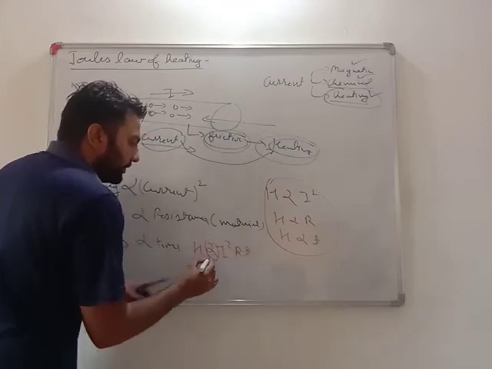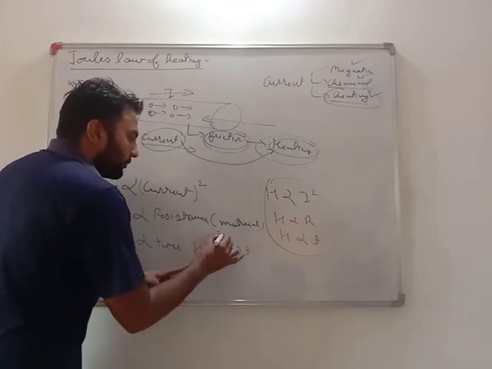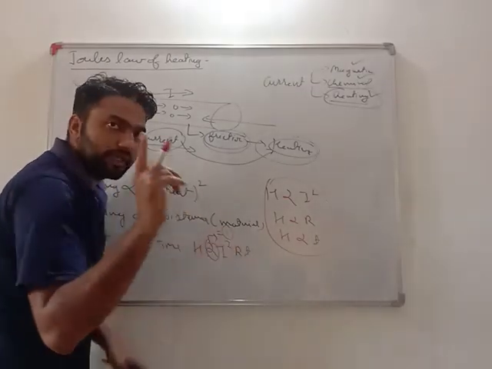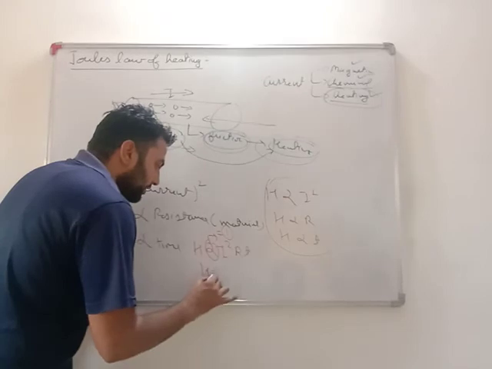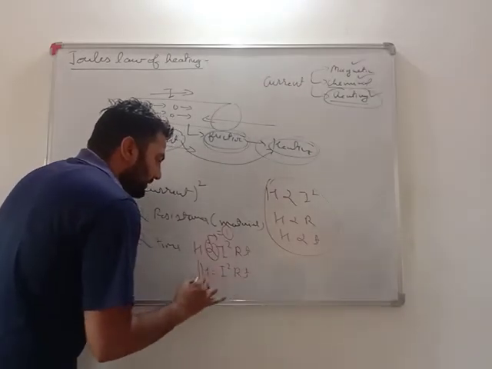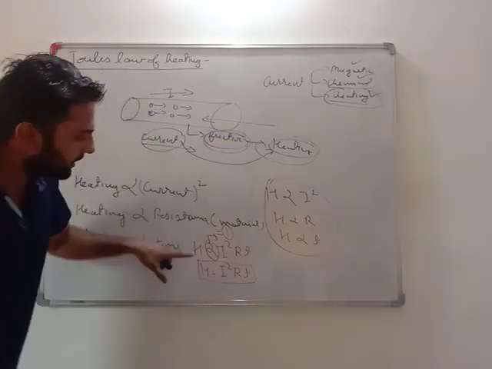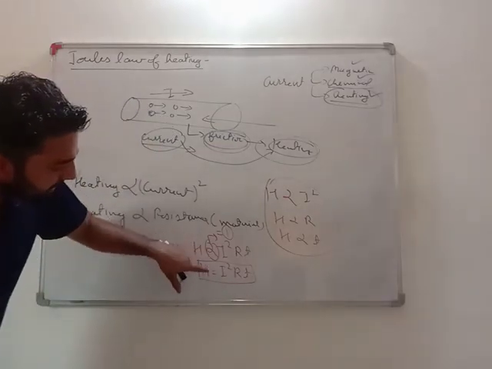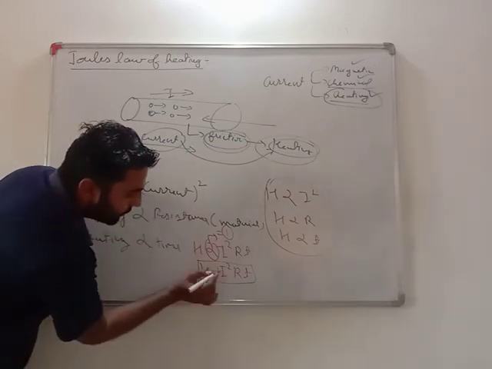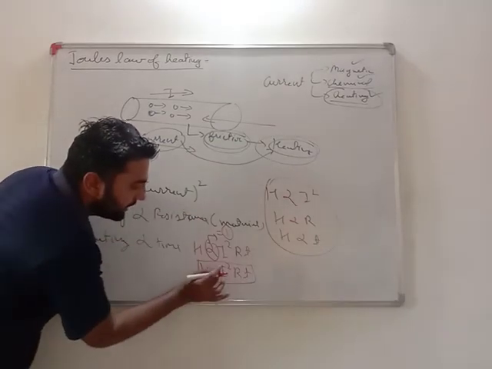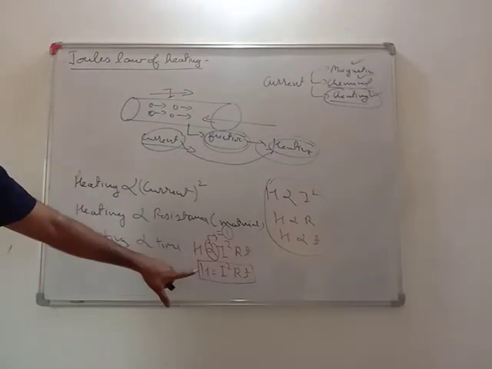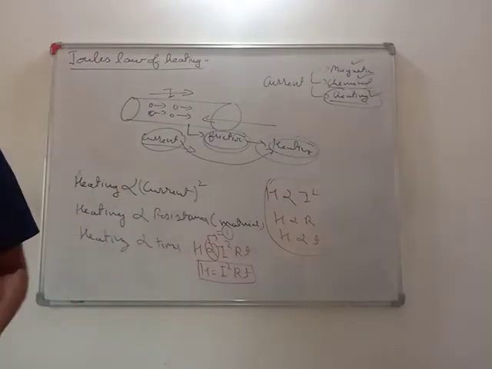If I remove this proportionality and put an equals to sign, there will be a constant whose value is 1. So 1 into I square into R into T, and when anything is multiplied by 1, the answer is the same. So H equals I square RT.